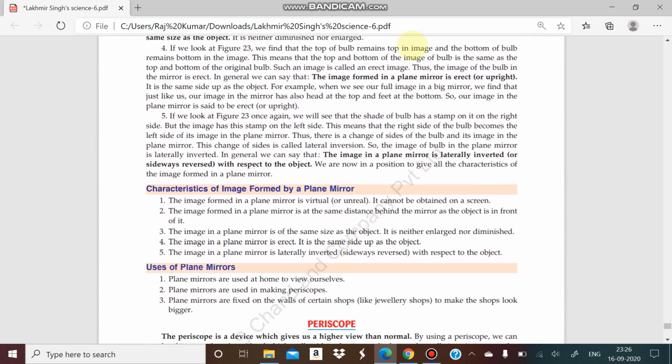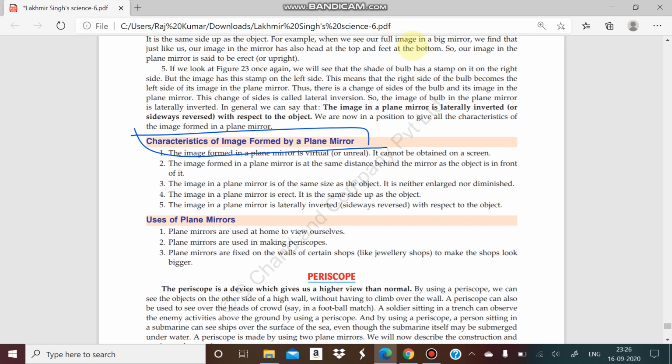Now we will see some characteristics of the image that is formed by a plane mirror. We all know that it is virtual, it is unreal, it is just an illusion, it cannot be formed on the screen. So we know that it is just a virtual image. And second, the plane mirror forms the image at the same distance behind the mirror as the object is in front of it.